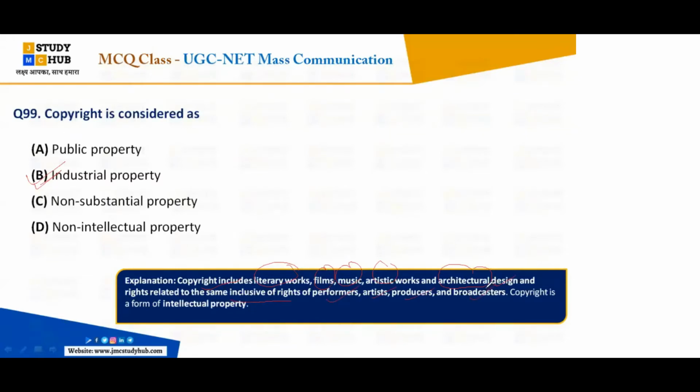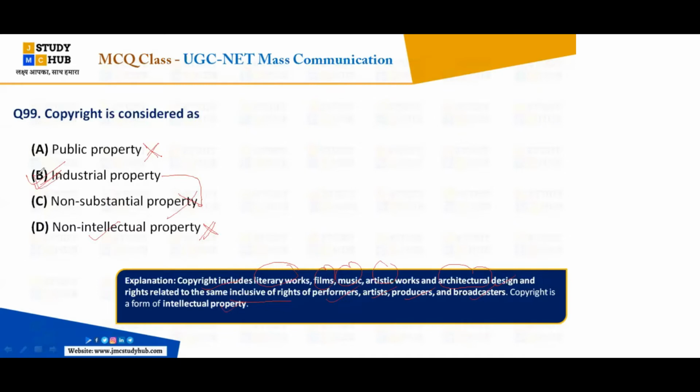So copyright is a form of intellectual property. It can never be public property, because copyright can never be public property. And also it is not non-intellectual property, because copyright is a form of intellectual property. Here is the confusion between these. So non-substantial property is also not appropriate.